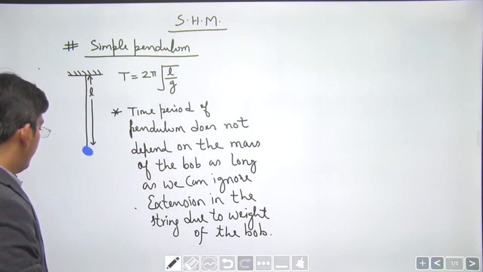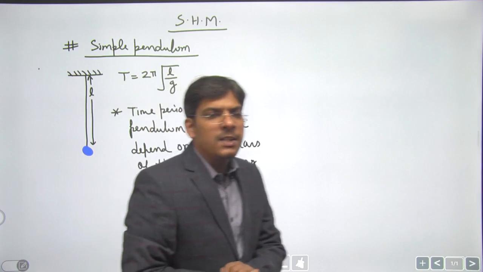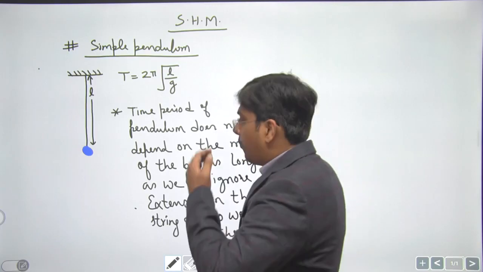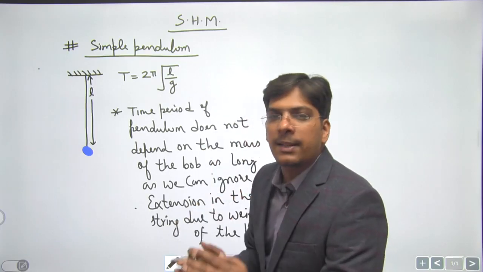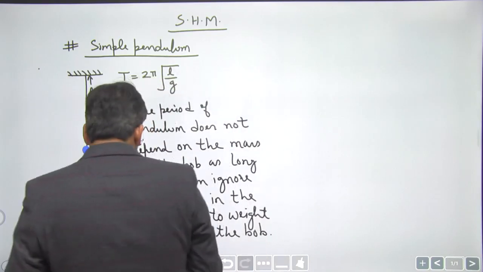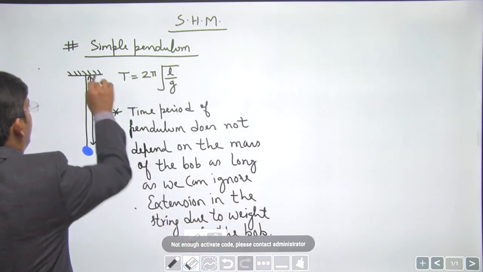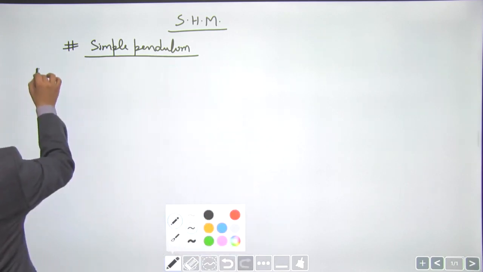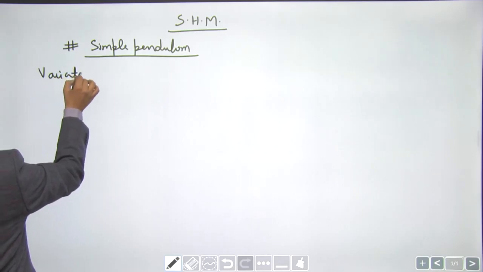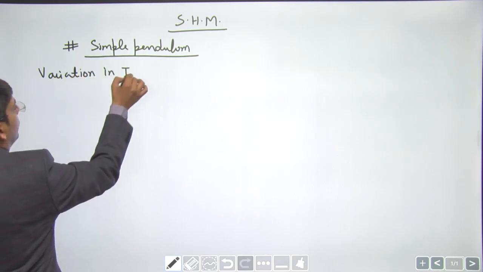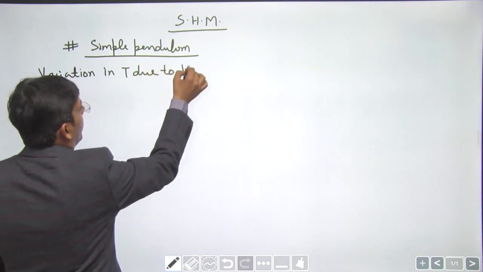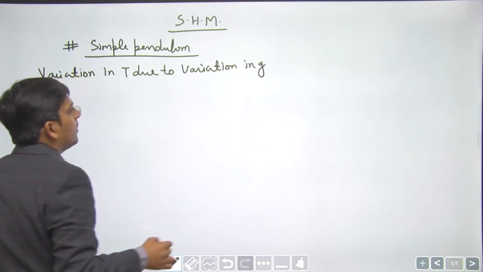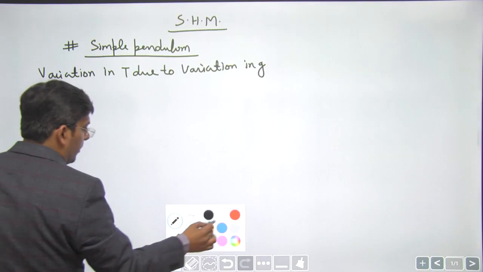Okay, right. Now if we change the value of g, time period is going to change. If we change the value of length, time period is going to change. See, variation in time period due to variation in acceleration due to gravity. So the next topic is variation in time period due to variation in g. Okay, so let us do a few topics based on this.